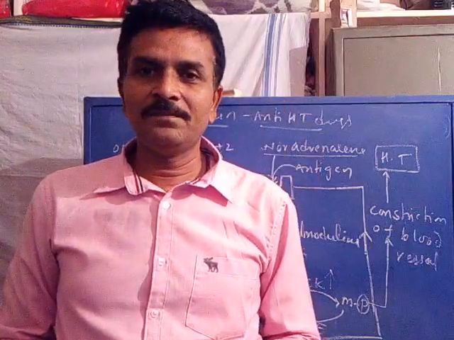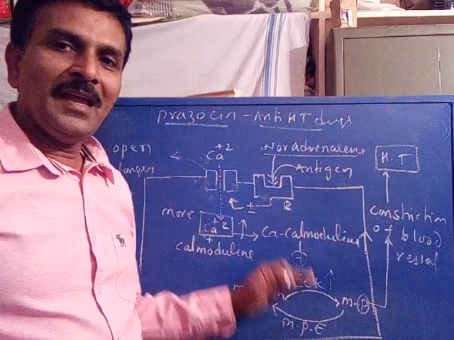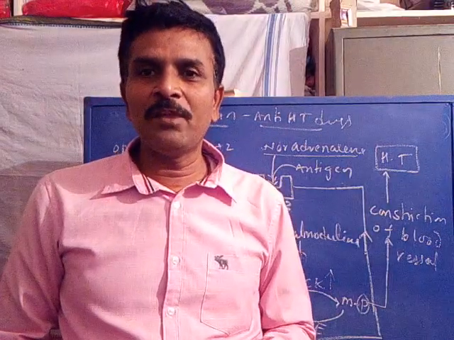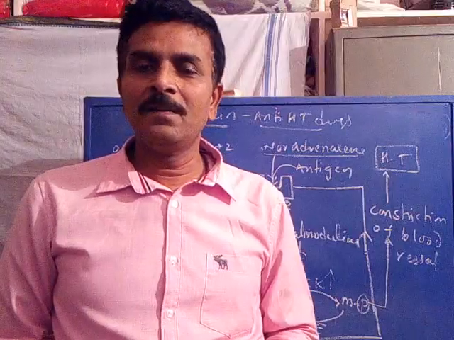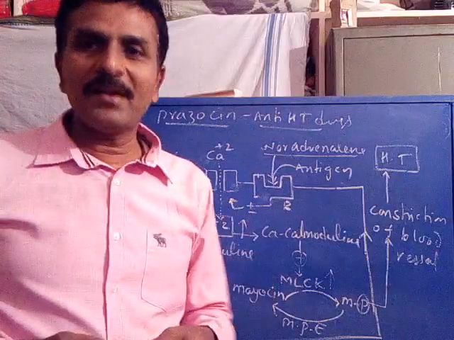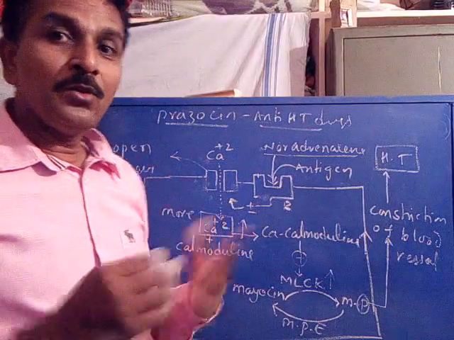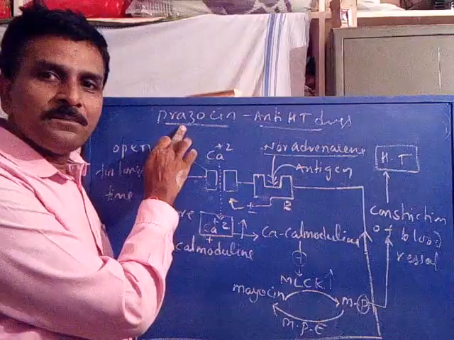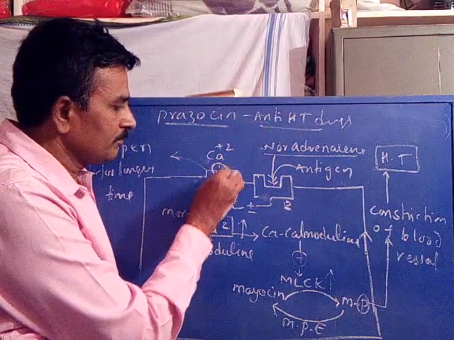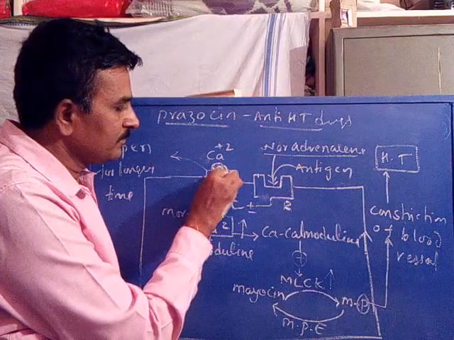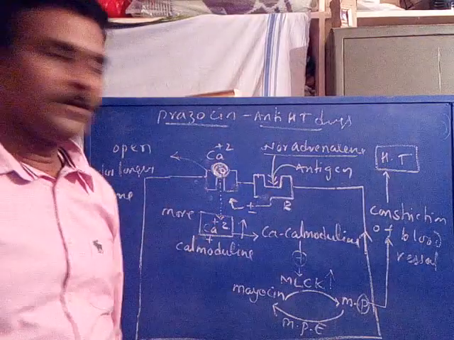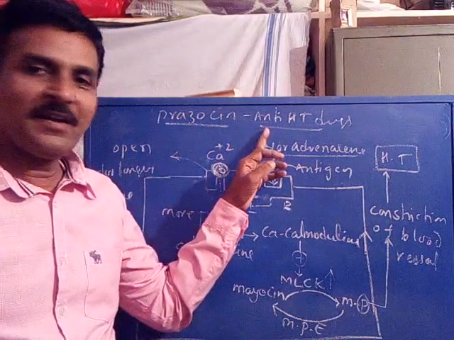Depending upon the cause of the hypertension. Now we have discussed here the cause of hypertension due to electrolyte, which involves the calcium plus 2 ion. Is it clear? For that we have a drug called prazosin. Now prazosin is a good antihypertensive drug. Now you see what happens. This drug binds with this channel. Say this is the drug. Now you observe, prazosin is an antihypertensive drug.